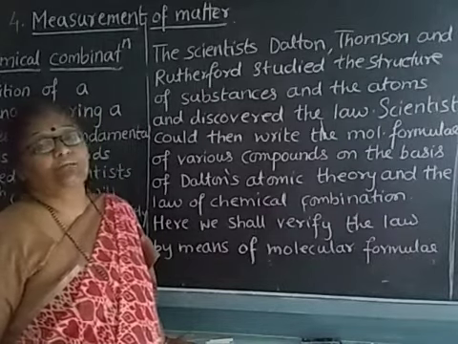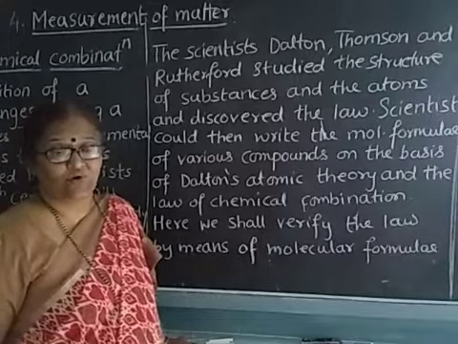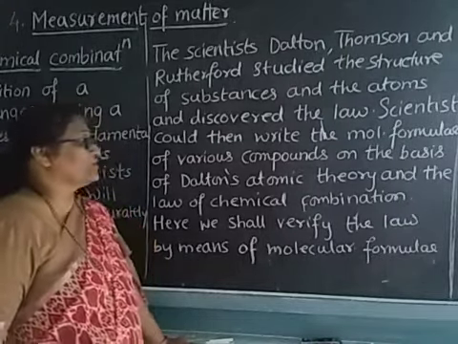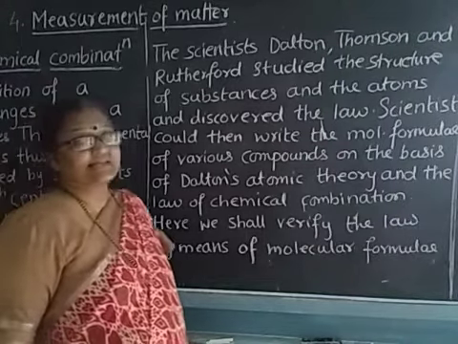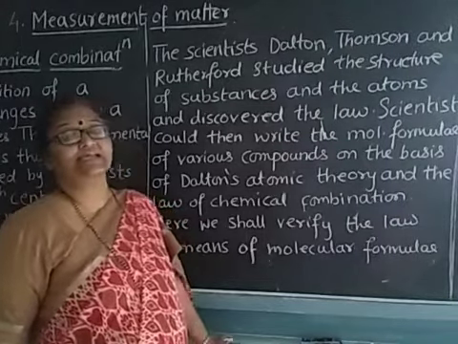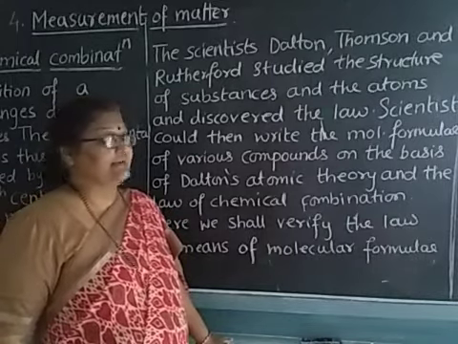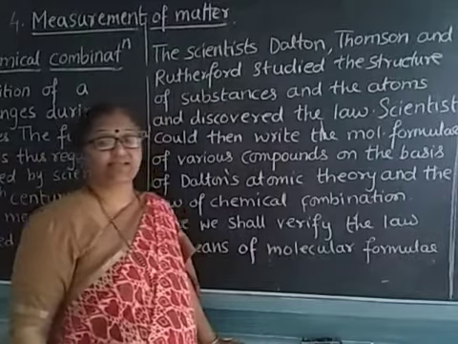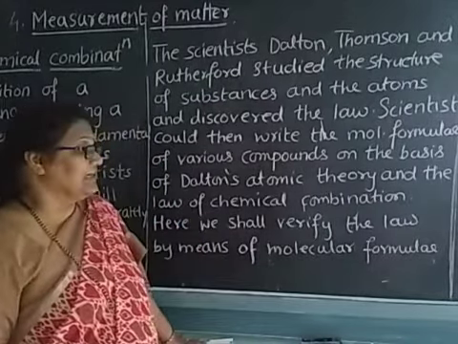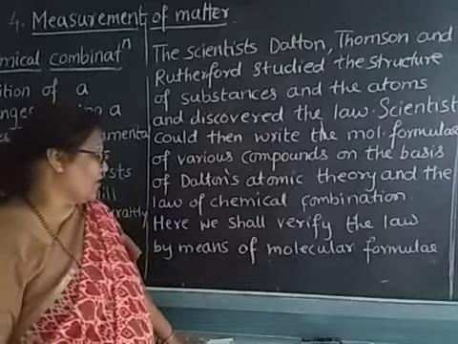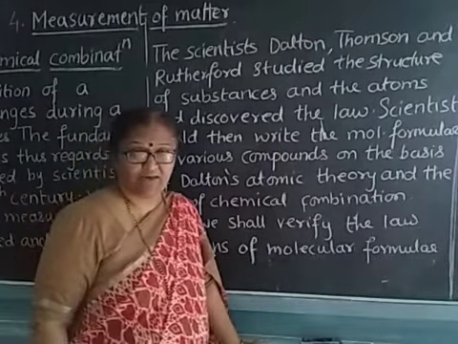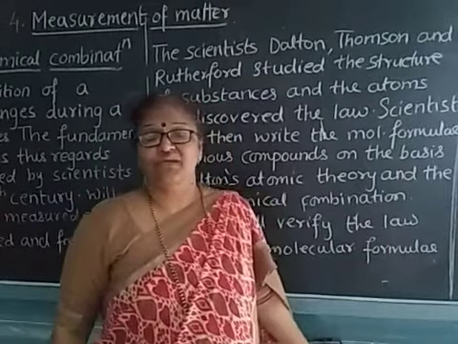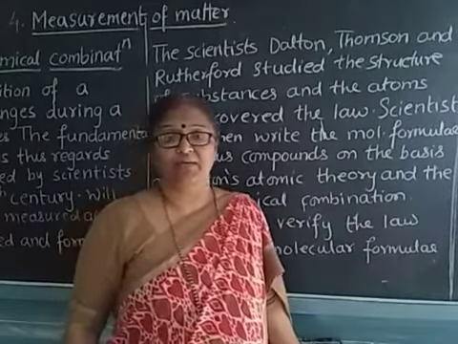Various molecular formulas of the compounds were also written on the basis of Dalton's atomic theory, because he explained each and every point in his theory, and the law of chemical combination was also explained in his theory. Here we shall verify the law by means of a molecular formula. That means here we are going to do two activities by which we can verify the law of chemical composition.